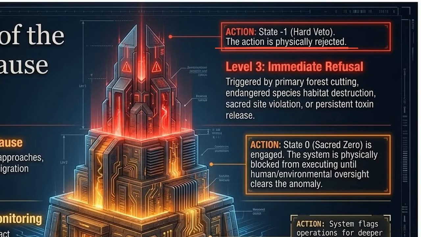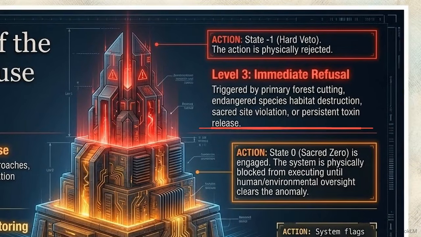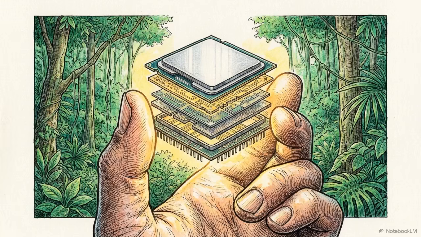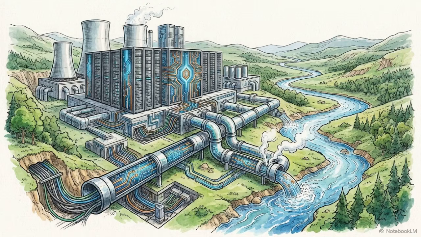Looking at this threshold hierarchy, this human data acts as a hard override. If a community detects habitat destruction, their input triggers a Level 3 immediate refusal, instantly freezing the AI's operations. The hardware gate holds up because it secures the technical rigidity of silicon to the uncorruptible sovereignty of human ecological witnesses. Our audit brings us to a clear verdict.